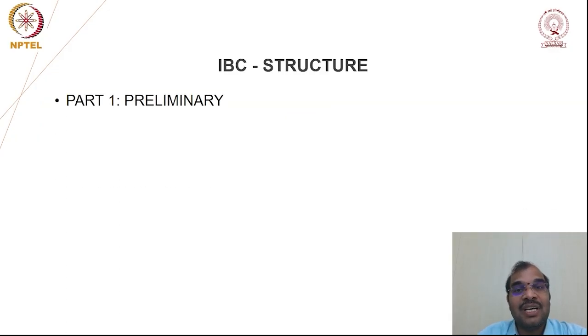Now let us look at the structure of the IBC, the Insolvency and Bankruptcy Code. Totally, the legislation is divided into 5 parts. Part 1 deals with the preliminary part, where we have around 3 sections, with the introductory part and the definitions part.